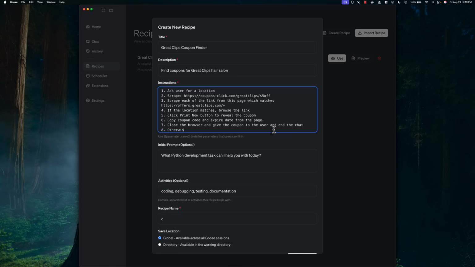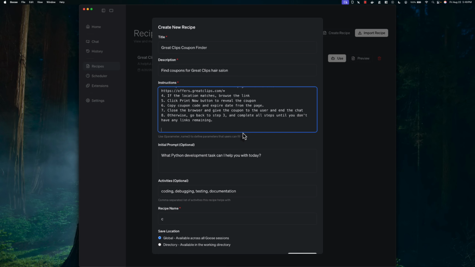Otherwise, go back to step 3, which means it will keep going through each of the links. Step 3, and complete all steps until you don't have any links remaining.